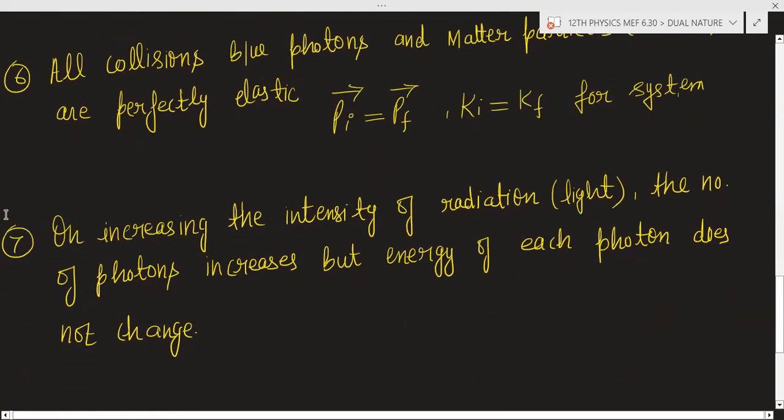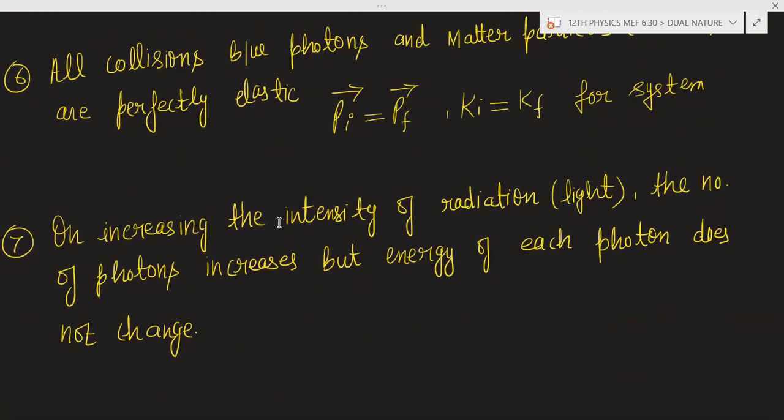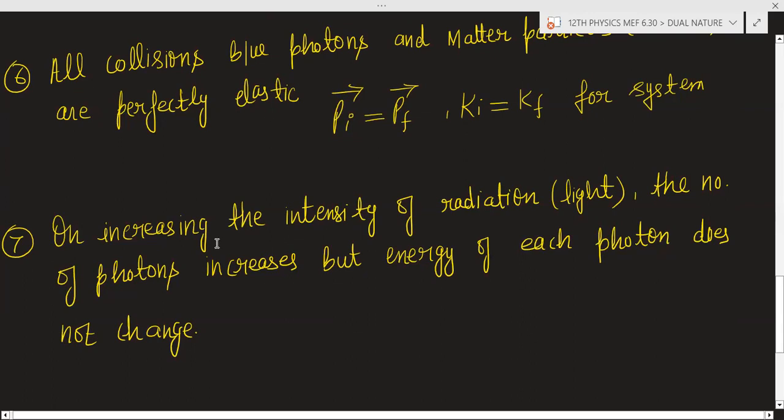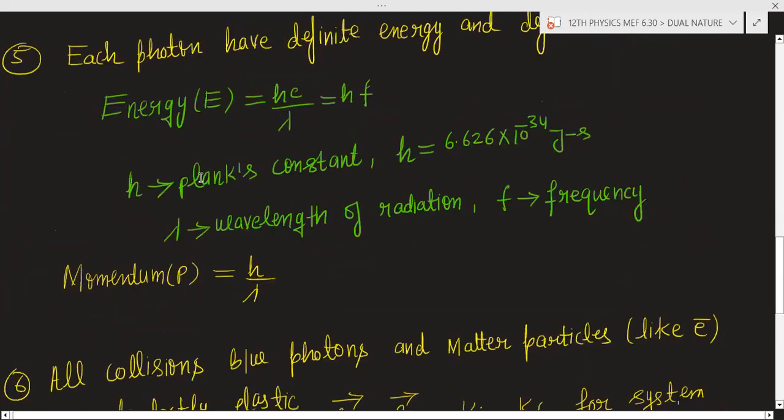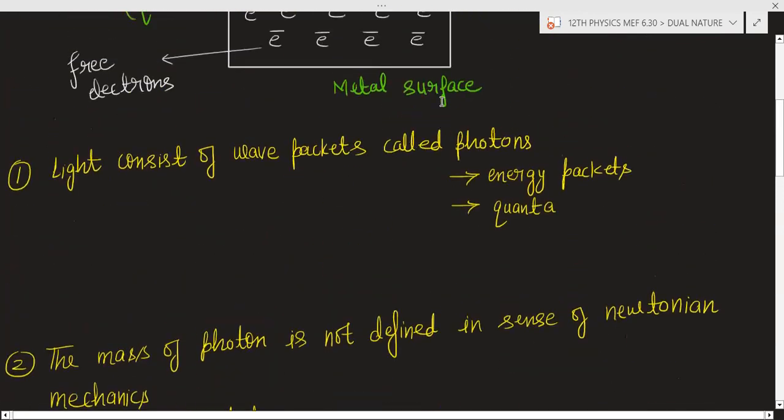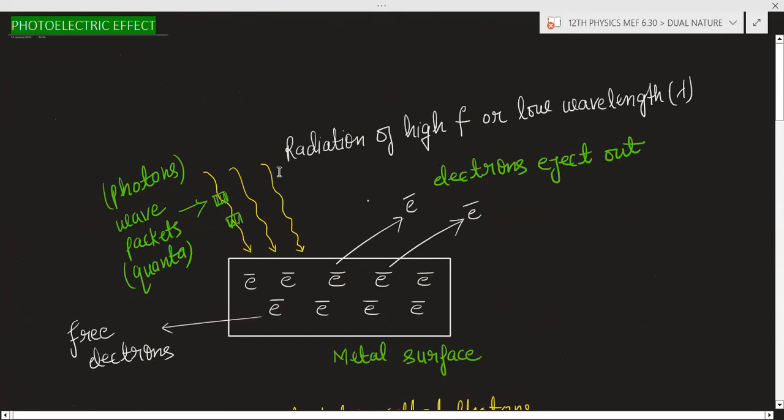After that, there is one more point on increasing the intensity of radiation. What is the meaning of intensity? If you increase the intensity of the radiation, the number of photons increases, but the energy of each photon does not change. What is the meaning of this statement? Suppose these are radiation of frequency f, of some intensity.